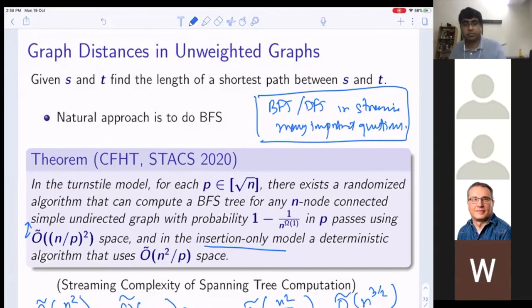So yeah. Okay. Do you remember who these CFHT guys are? I do not know the name, but this is why I wrote the paper name: Streaming Complexity of Spanning Tree Computation. So if you just put this in the search, you will get it. I can check. I think I should have. Okay.